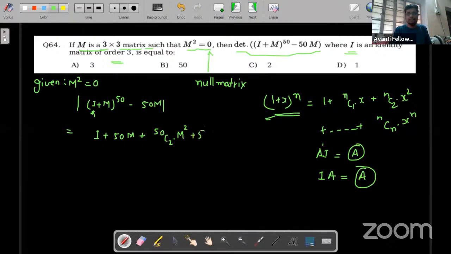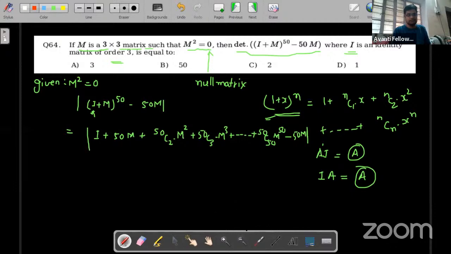Then 50C3 into m cube and so on, till 50C50 into m to the power 50, and the part is minus 50m, and the whole determinant we have to find.